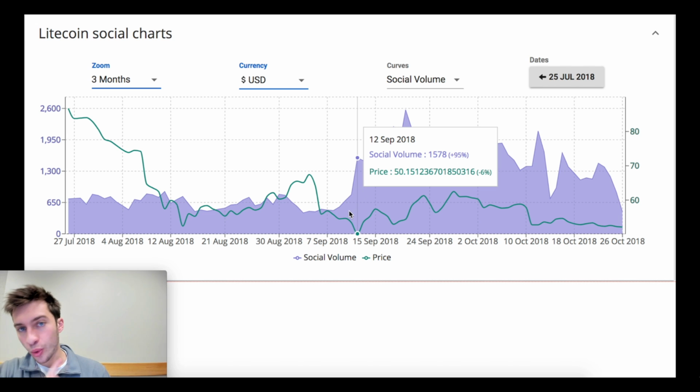Social volume in that one day where price moved just below that low surged 95% relative to the last period. So social volume about doubled. A lot of people are talking about Litecoin here, likely trashing Litecoin and saying pretty bad things about it. This would have been a really good buying opportunity if you had social sentiment on your mind. And price went up.